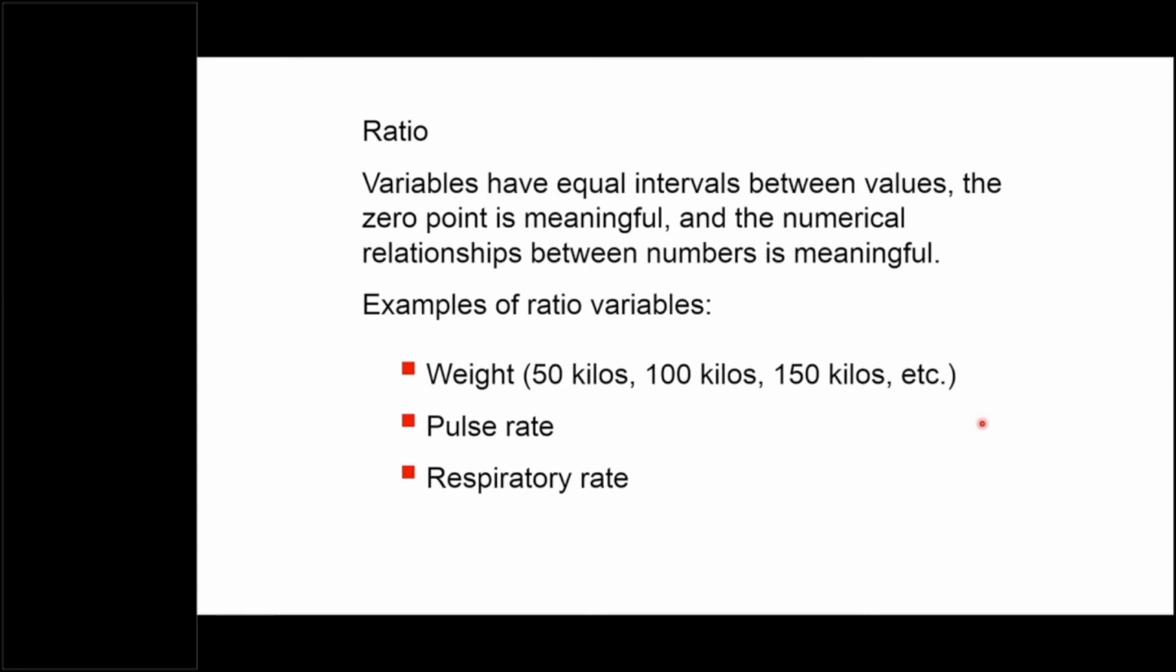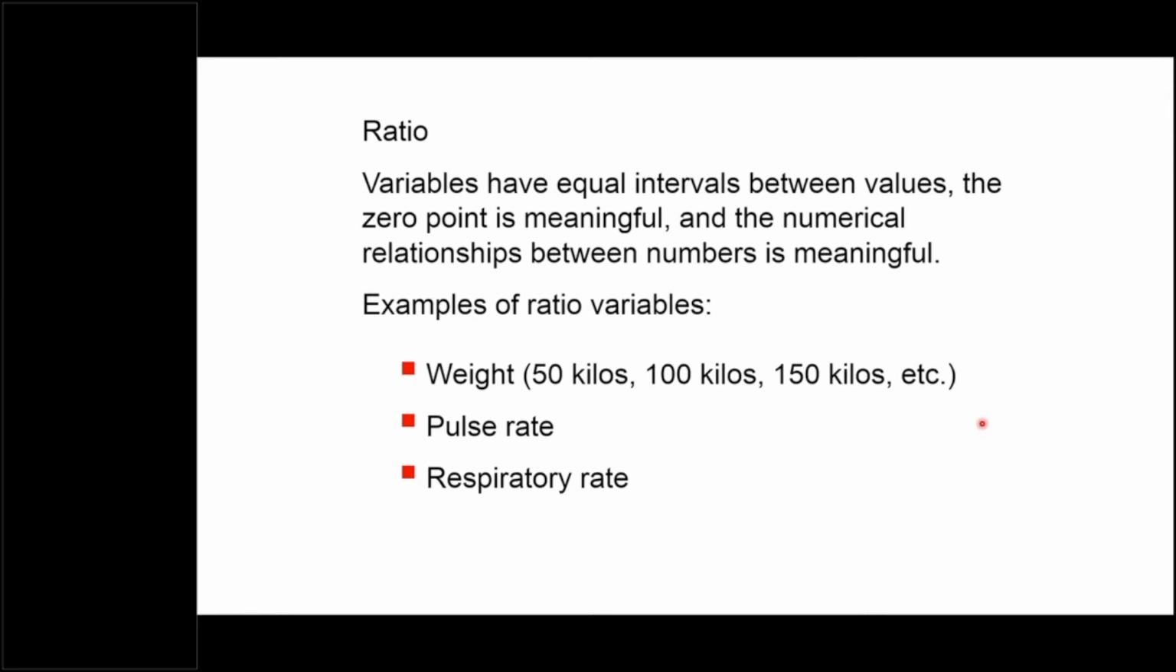Now, this is the highest level of scale of measurement, and that is ratio scale. So here there are no categories. In nominal and ordinal there were categories, but in the ratio there is no category, but it has values, and these values have equal intervals, and there is a numerical relationship between these numbers. The difference between two points is meaningful, and the difference between two adjacent points is equal. For example, various parameters which we normally calculate during medical research, like weight or pulse rate or respiratory rate.